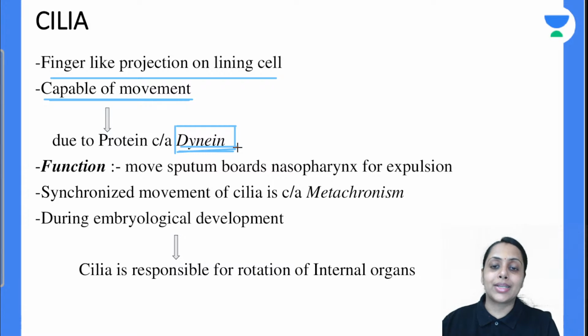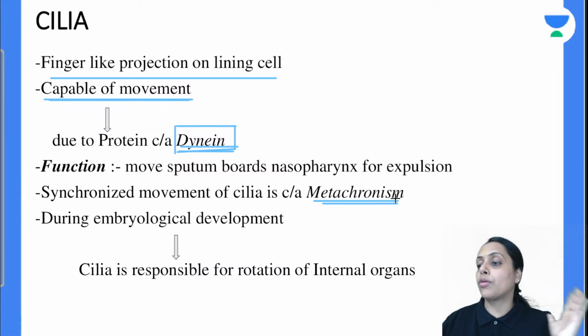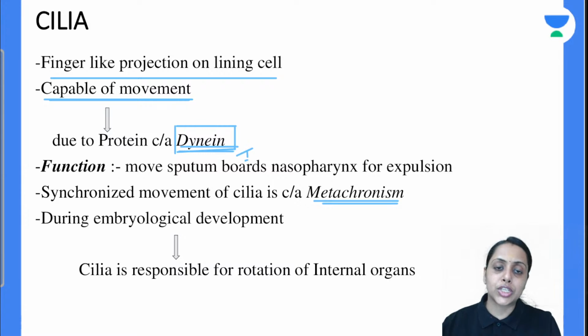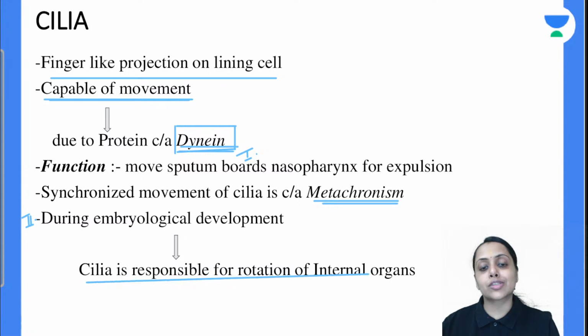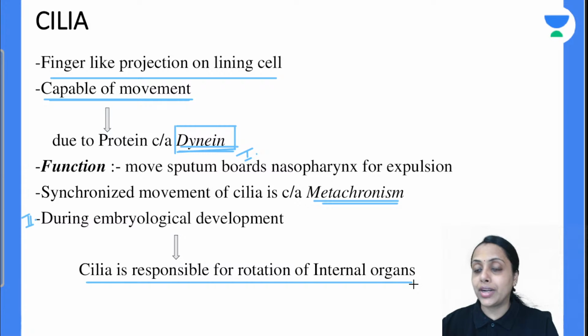Now coming to metachronism. What is metachronism? All the cilia move in a synchronized way, and that phenomenon is known as metachronism. Now the next function of the cilia. First function is expulsion of sputum. Second function is that during embryological development the cilia is responsible for rotation of internal organs.